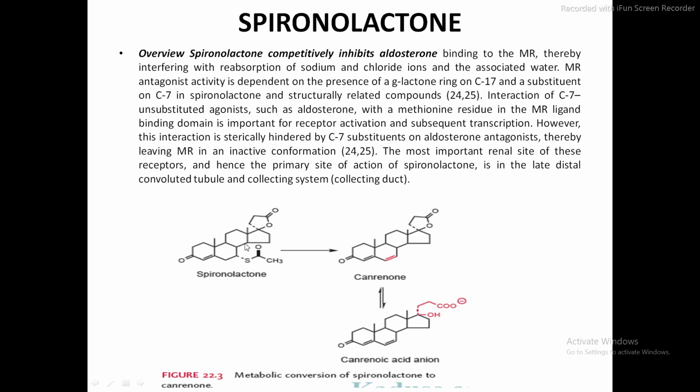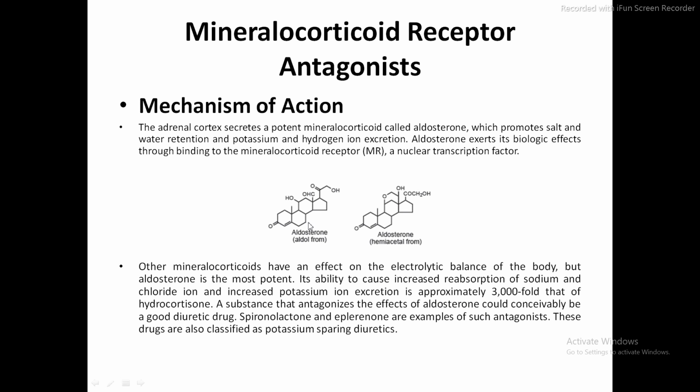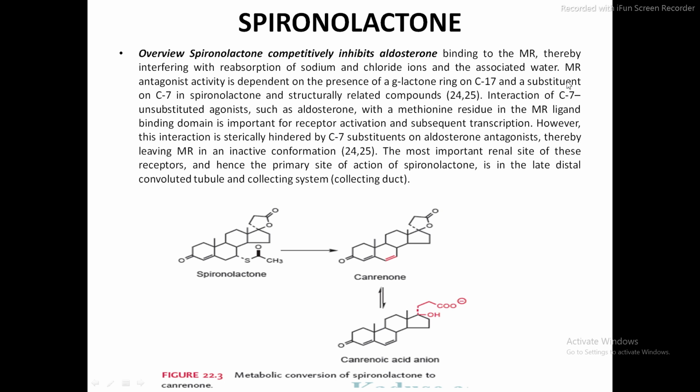So then it shows its diuretic activity. Then the interaction of carbon number 7 unsubstituted agonists such as aldosterone. If we check the structure of aldosterone in the previous slide, in this structure there is no substitution on this 7th carbon. So the interaction of C7 unsubstituted agonists such as aldosterone, if there is no substitution, then it can act as the agonist to the MR receptor.